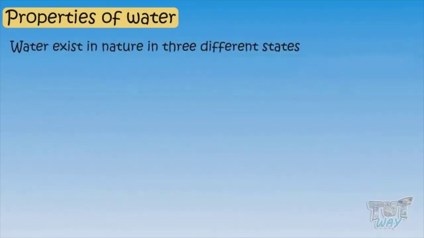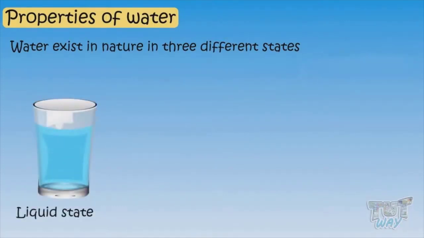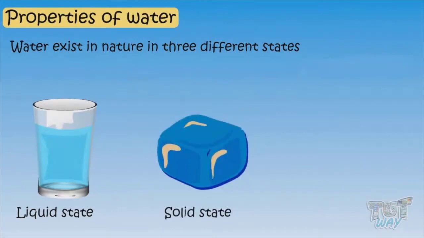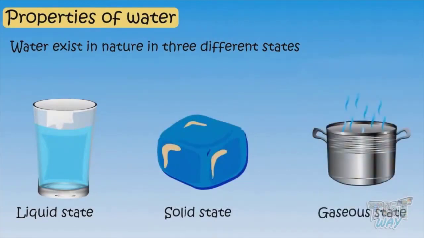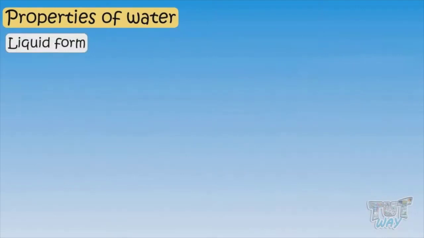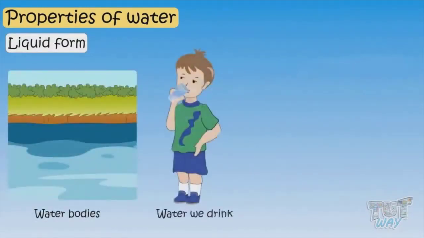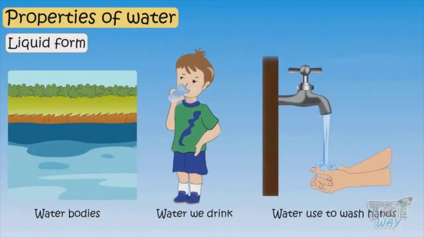Water exists in nature in 3 different states. It is liquid form, solid form, and gaseous form. Now, let's learn it one by one. First of all, the liquid form of water: water that we see in water bodies, water that we drink, water that we use, is all a liquid form of water.